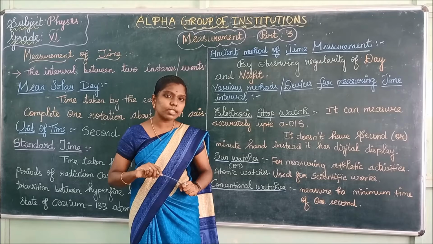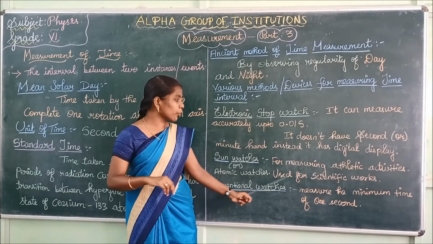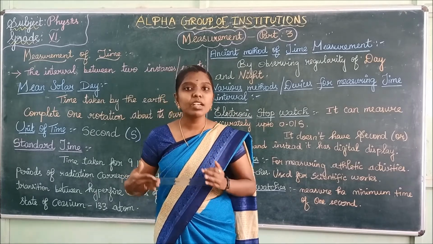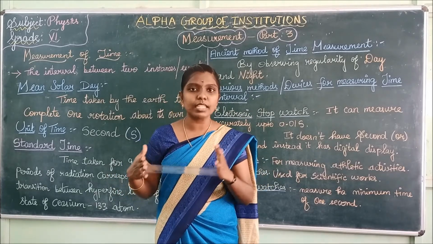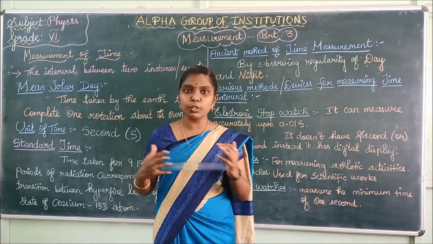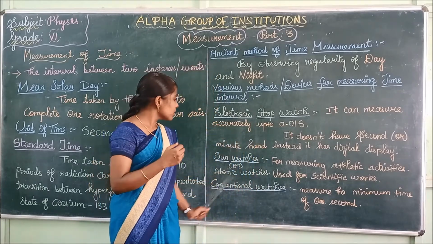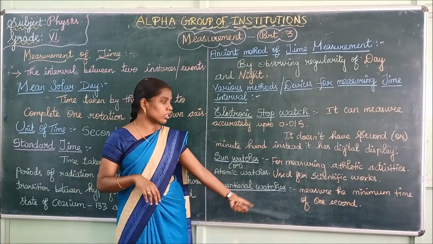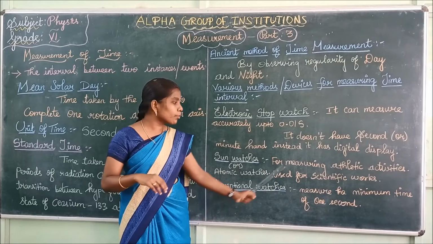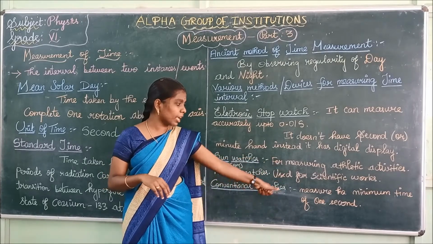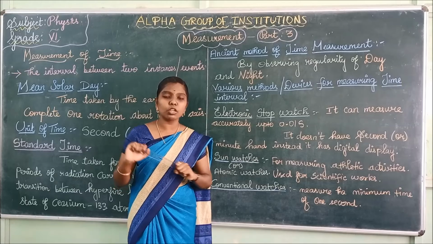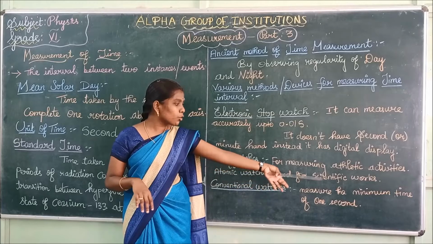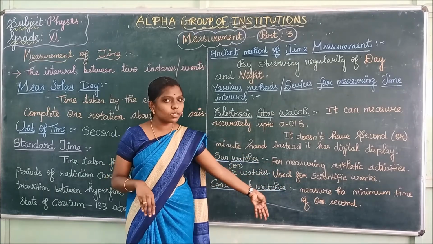Sun watches are also called atomic watches. They are also used for scientific works that are done in science laboratories or various other institutions. Next are conventional watches. The conventional watches that we use are used to measure a minimum time of 1 second.